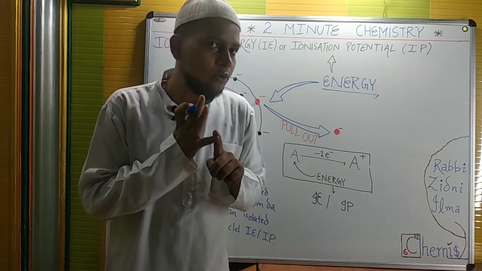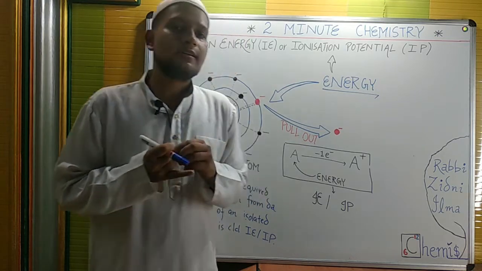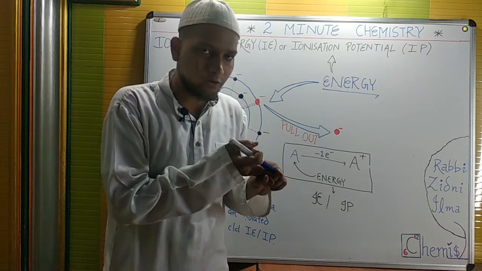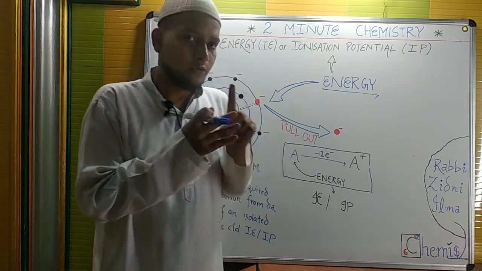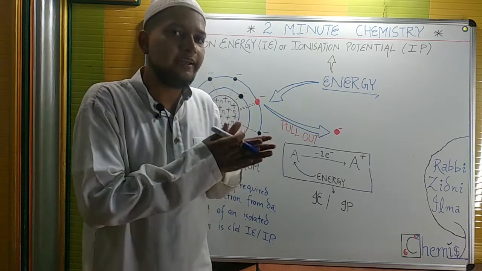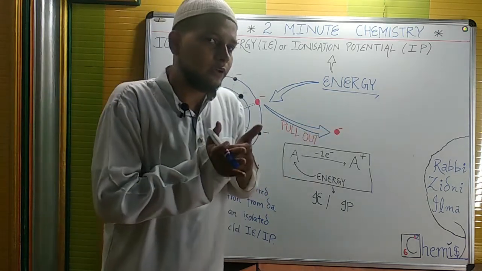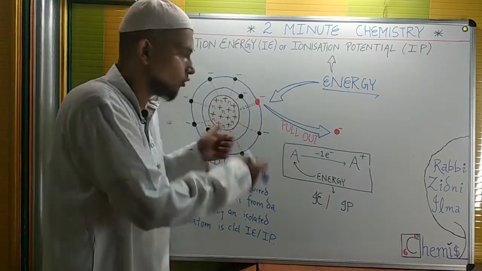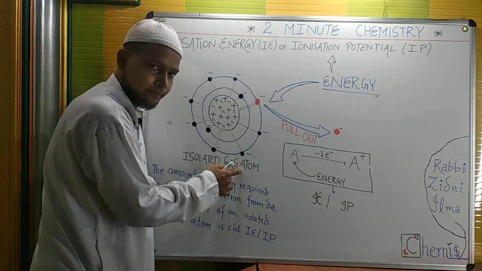What we are going to do? We are going to kidnap an electron, or in easy, technical words, we can say we are going to pull out an electron, or we can say extract an electron, or basically remove an electron. So removal, extraction, pulling, or, as the kids love this, kidnapping. So we are going to kidnap an electron from the outermost shell, not the inner shells, of an isolated gas atom.